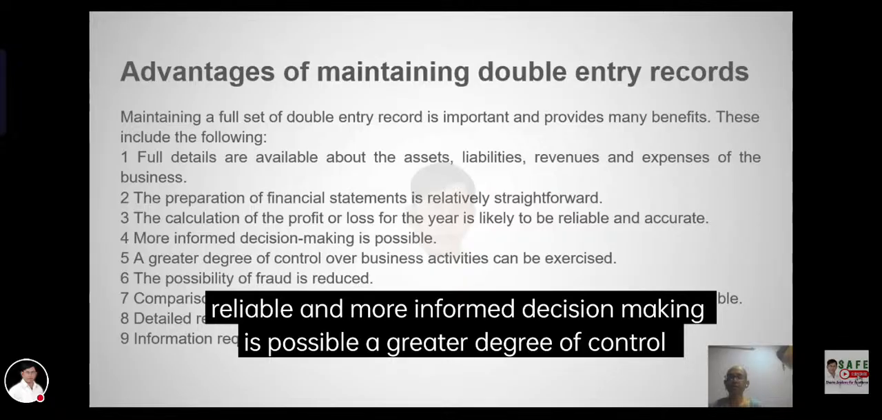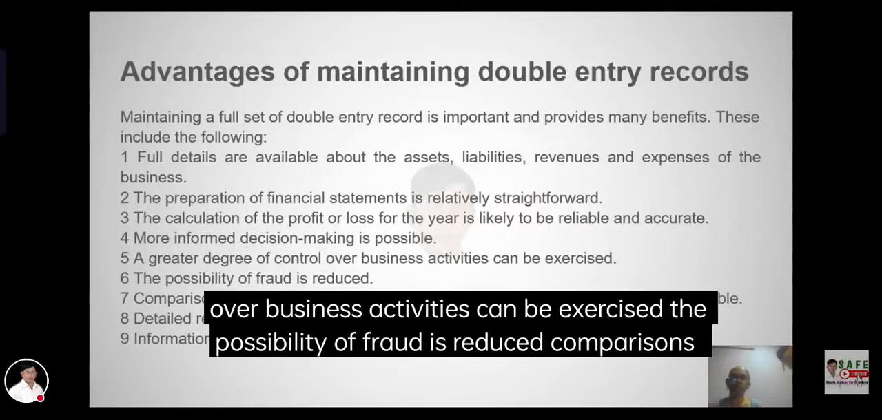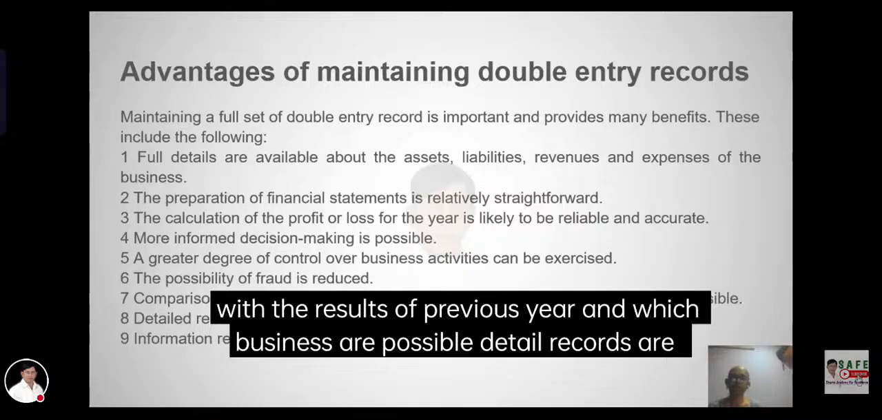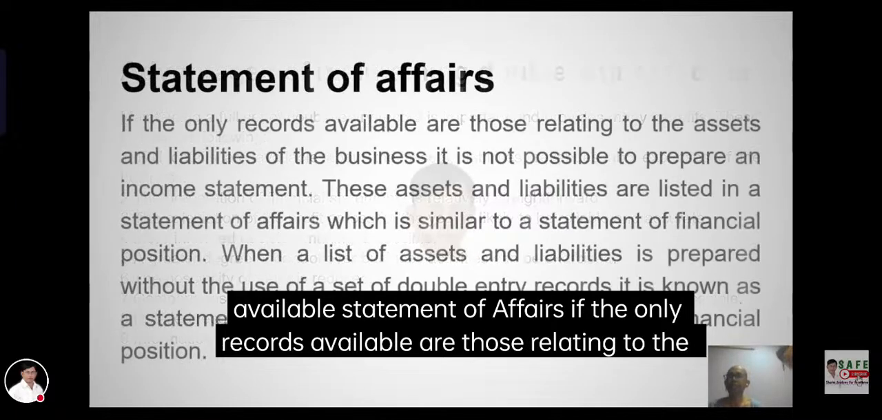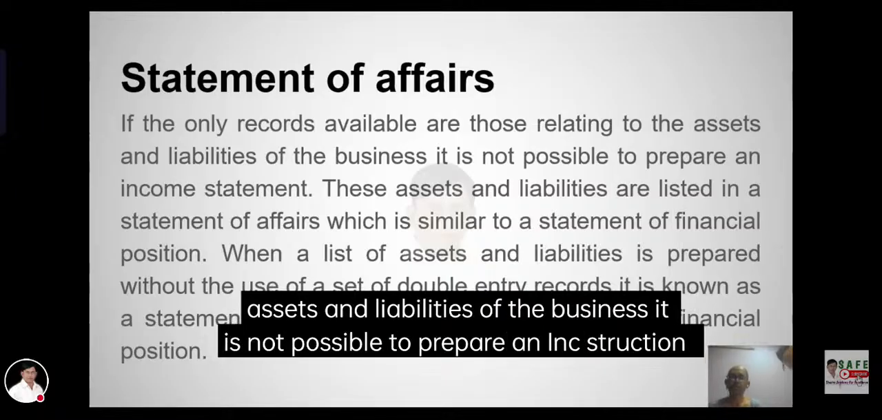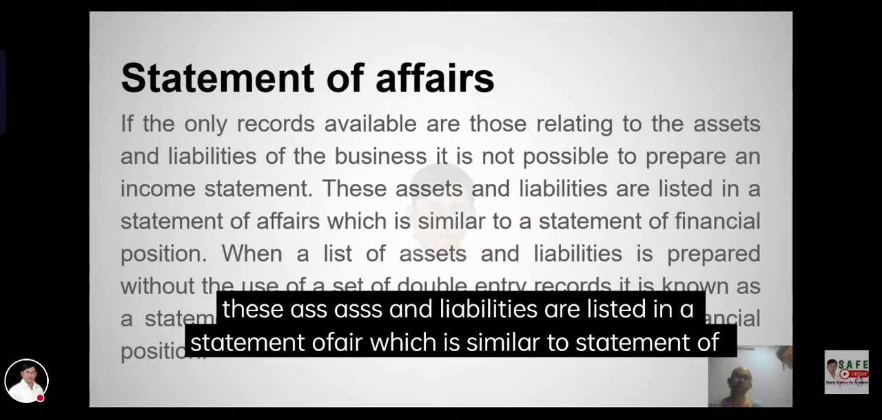More informed decision making is possible. Greater degree of control, and the possibility of fraud is reduced. Comparisons with the results of previous years are possible. Detailed records are available for reference purposes, and for information required by the bank or others. Statement of affairs: the only records available are those related to the assets and liabilities, so it is not possible to prepare full statements. These assets and liabilities are displayed in the statement of affairs.